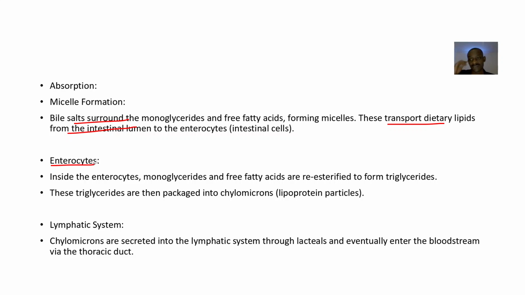Then enterocytes now. So inside the enterocytes, monoglycerides and free fatty acids are re-esterified to form triglycerides. Now these triglycerides are then packaged into what? Chylomicrons, that's lipoprotein particles. Lymphatic system. Chylomicrons are secreted into what? Lymphatic system through lacteals, and eventually they enter the bloodstream via the thoracic duct.